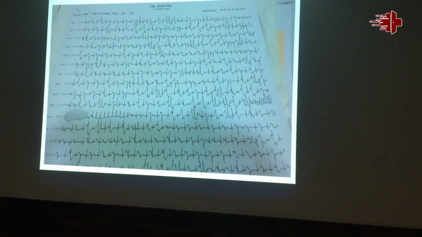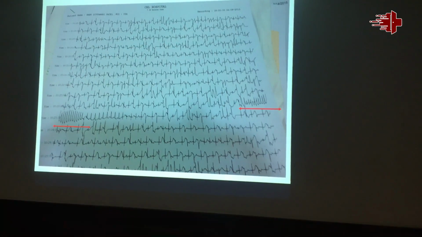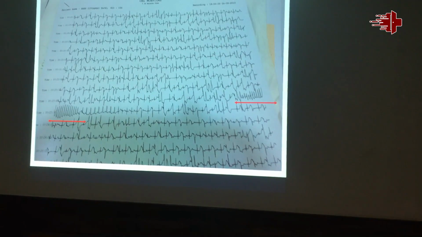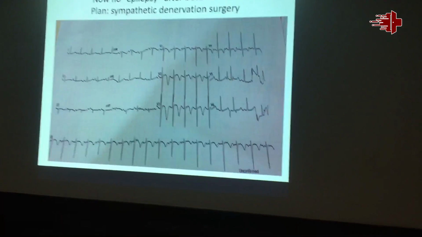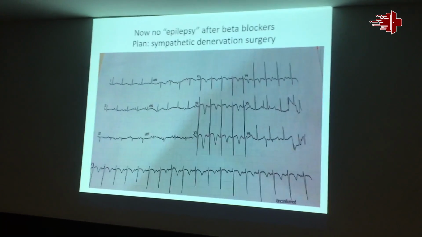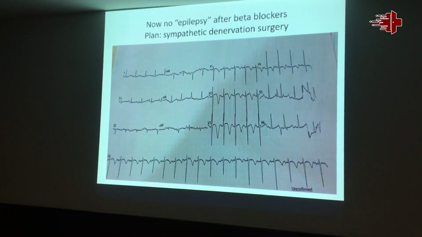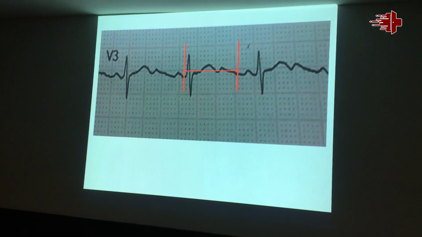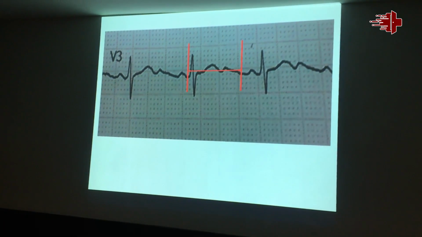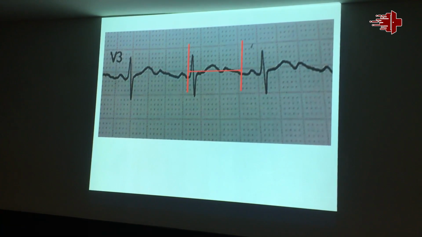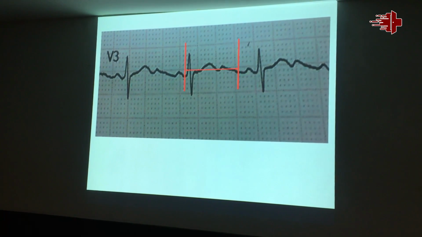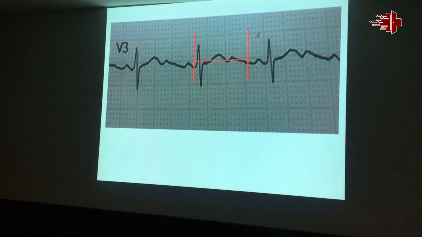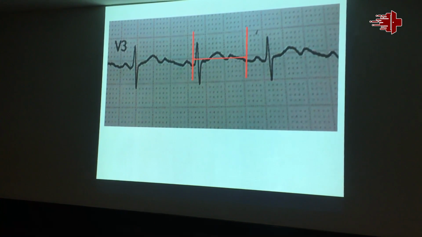During her Holter, we documented that what was labeled as epilepsy was actually VF, Torsades. This was because of congenital long QT syndrome. She was started on beta blockers. She improved. Now she does not have many seizures. Just a clinical pearl: whenever we see an ECG, we should first of all rule out long QT, because long QT is the most important fatal arrhythmic harbinger. Long QT leads to VF.